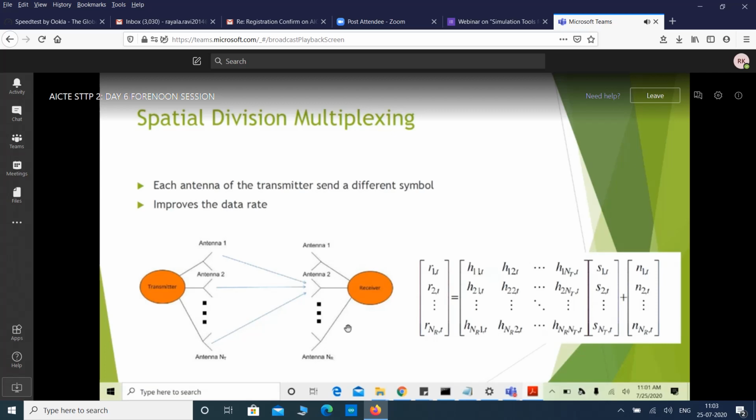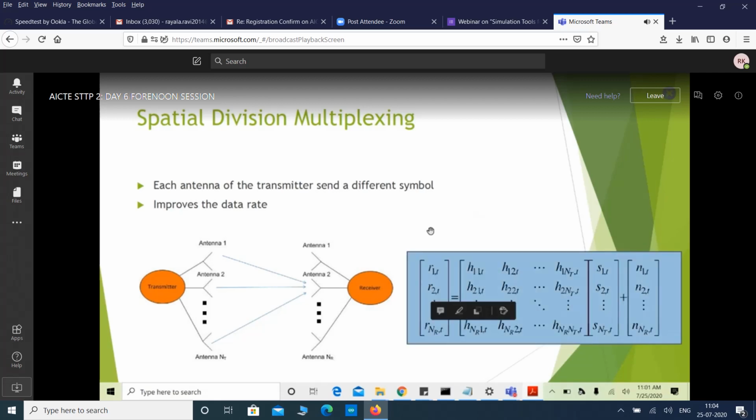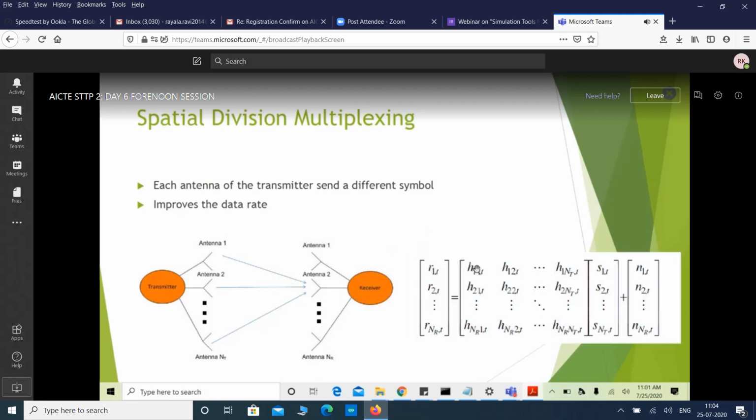At the receiver, the received symbols can be seen like this: R1 comma T, where T means the tth interval of time, R2, up to RNR. These are the received signals at all antennas of the receiver, and these are the channel coefficients: H11, H12, H1NT, H21, H22, and so on.